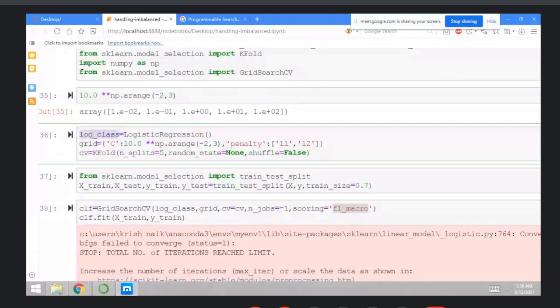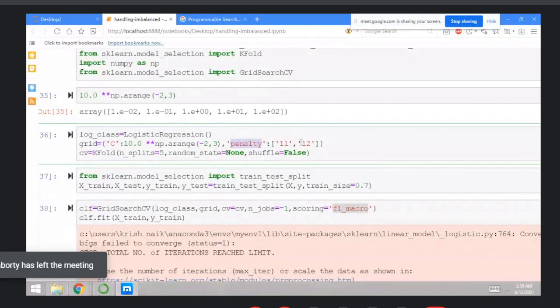Here initialize the classifier, that is logistic regression. Then the grid: C is the hyperparameter, so we'll have values between -2 and -3. Then another parameter is the penalty. The penalty is used for regularization, so we'll have the values L1 and L2. Then you can do the cross validation with KFold. Check the default parameters: n_splits equals 5, random_state equals None, and shuffle equals False.